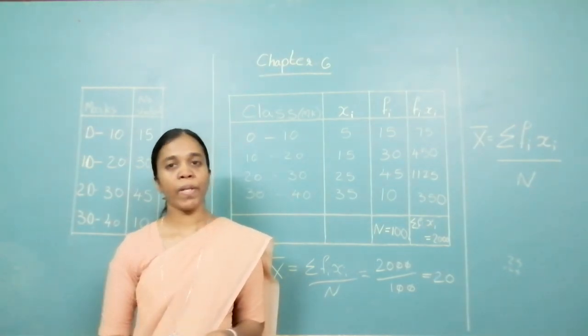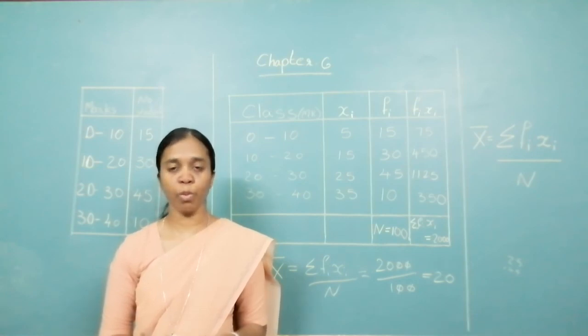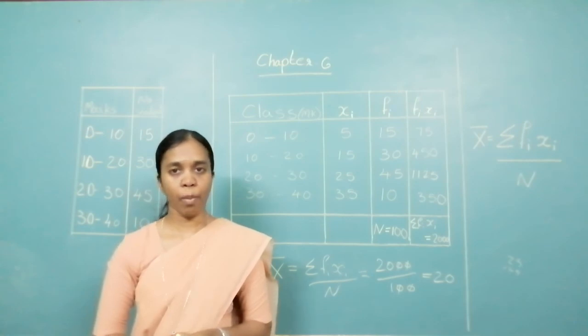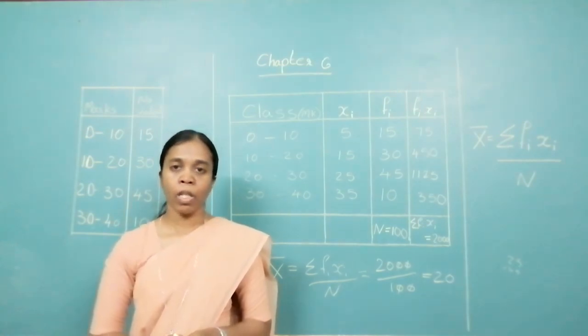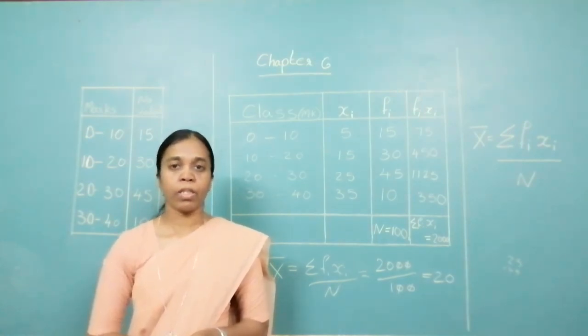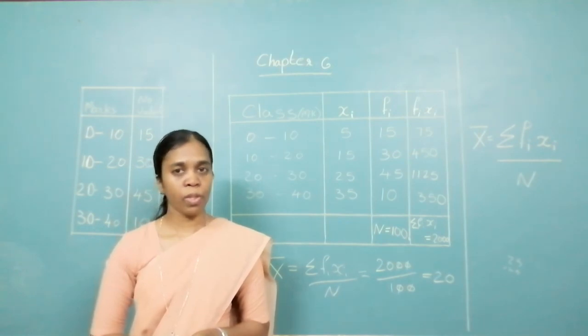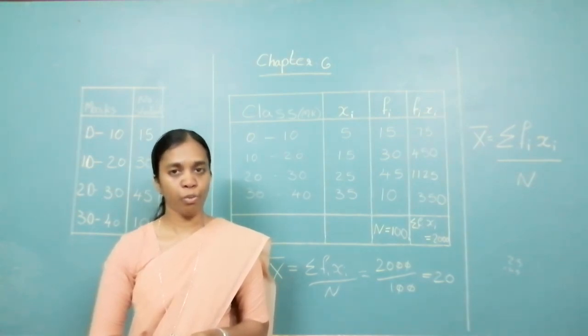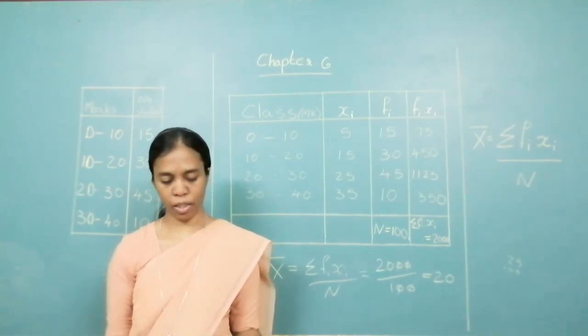Okay. So we have done with the direct method, finding mean. What is the formula? X bar is equal to summation fi xi upon n. In direct method, the table contains 4 columns. First, class interval. Second, class mark. Third, frequency. Fourth, fi xi. They are the product of frequency and class mark.